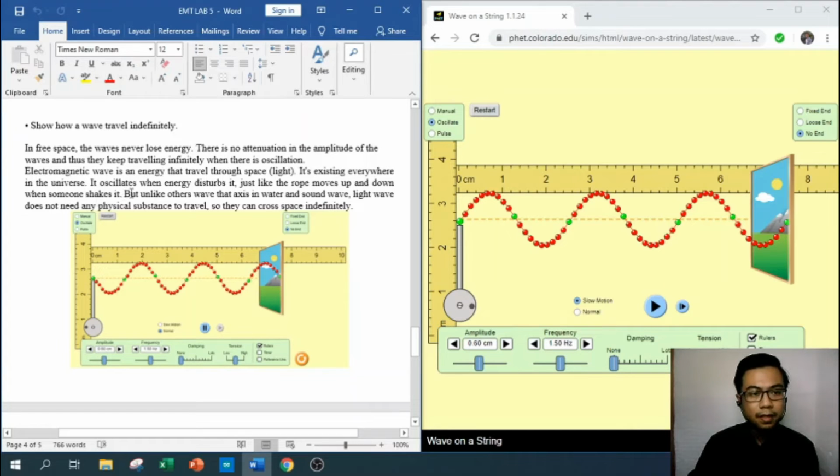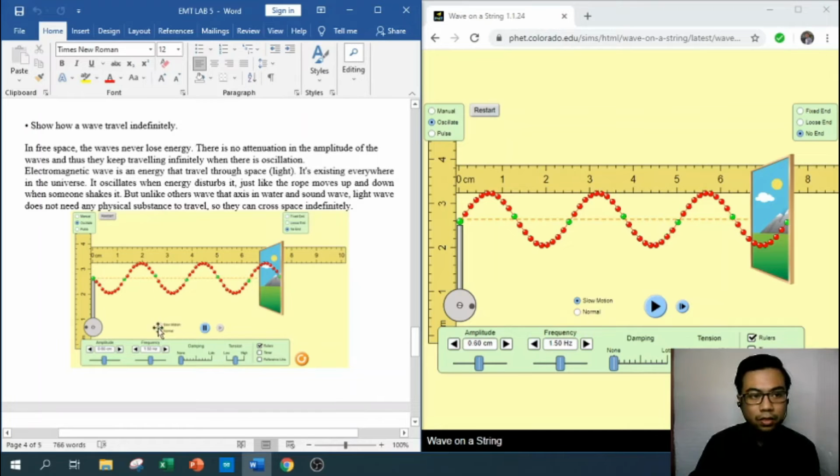It oscillates when energy disturbs it, just like a rope moving up and down when someone shakes it. But unlike other waves such as water and sound waves, a light wave does not need any physical substance to travel, so it can cross space indefinitely.